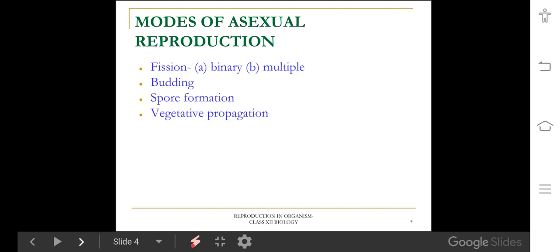Next, modes of asexual reproduction. Asexual reproduction occurs by several types like fission, budding, spore formation, and vegetative propagation. These are the major types of asexual reproduction. In fission, two types of method are observed: binary fission and multiple fission.